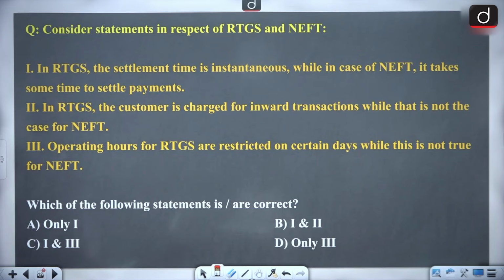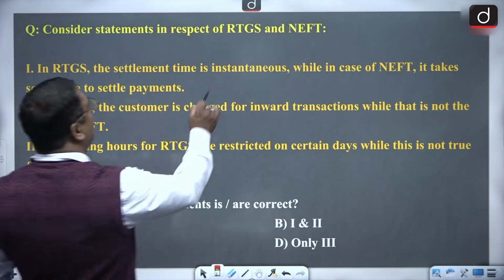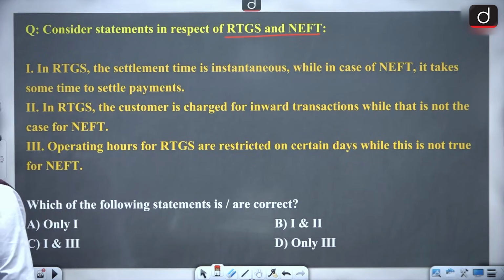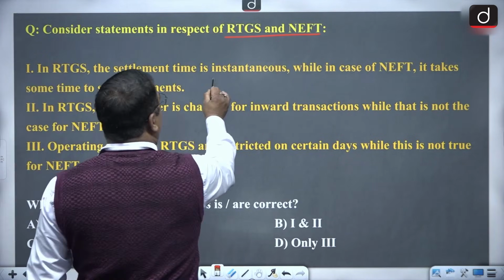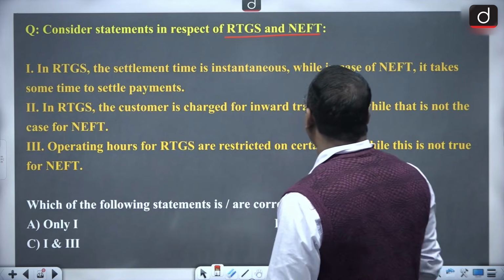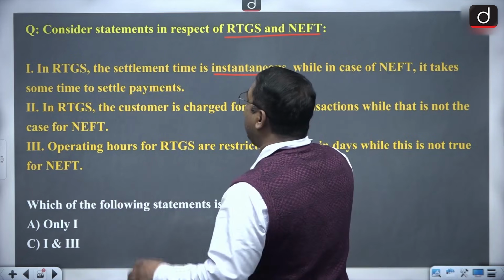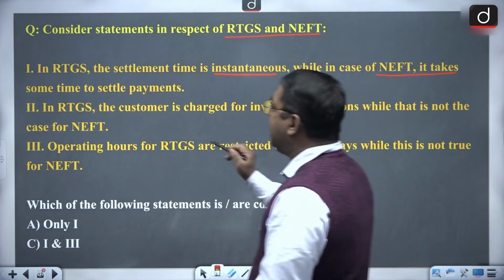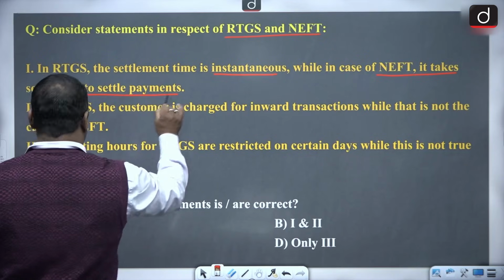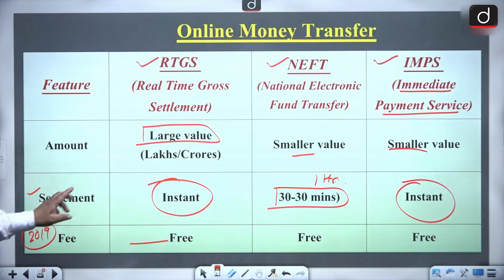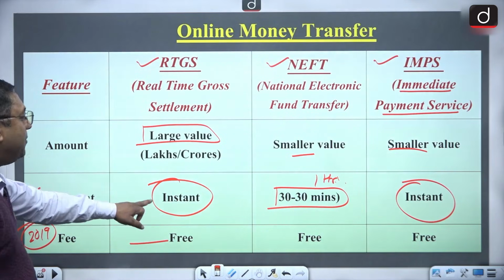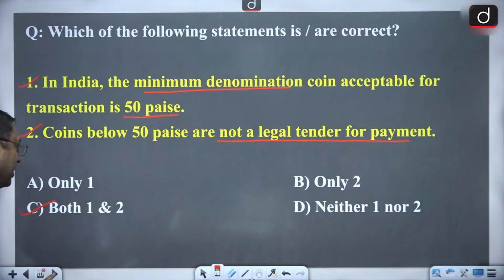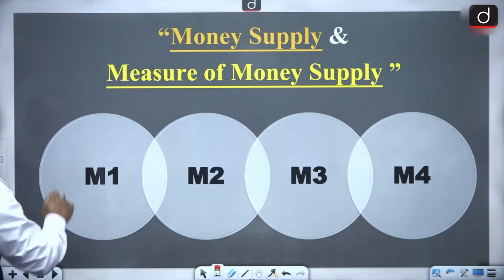Then there is one more question with regard to the RTGS and NEFT. It says in RTGS, the settlement time is instantaneous. Instantaneous means instantly it takes place. While in NEFT, it takes some time to settle payments. What did I say? Dekho, in RTGS, the settlement time is instant. NEFT, yes, it takes some time.